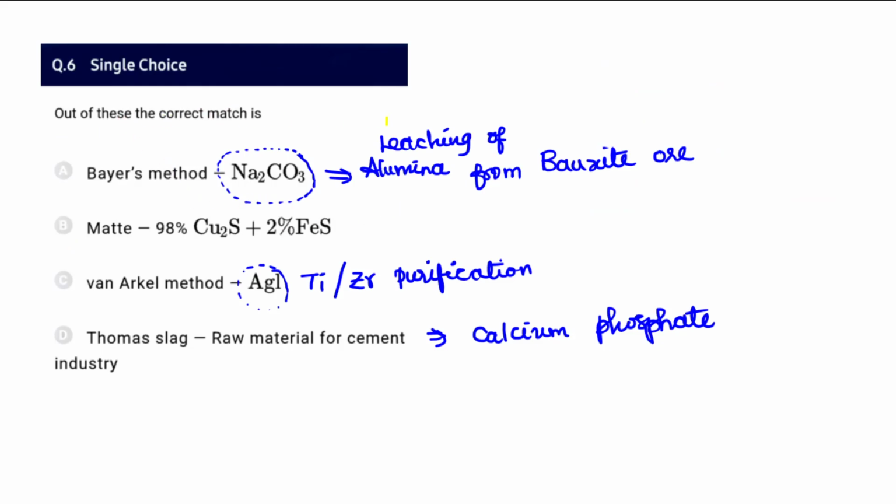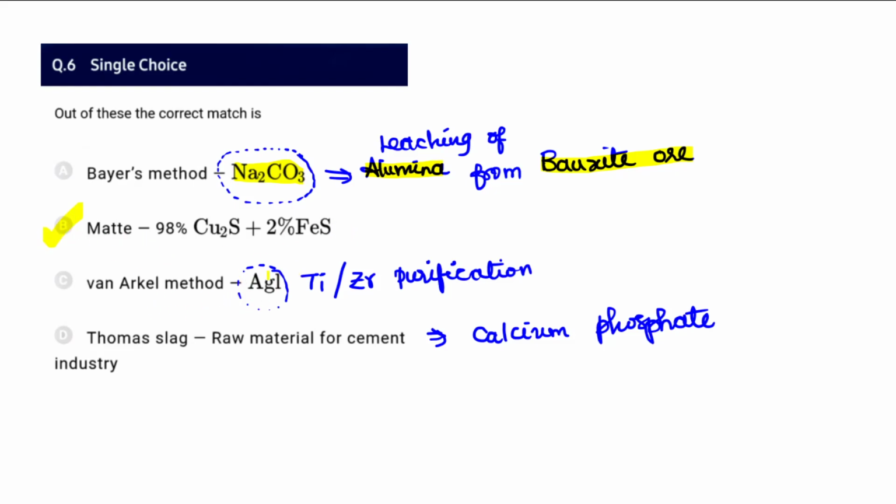Question number 6. Out of these, the correct match is asked for. So the Baeyer method is not applicable to sodium carbonate. In fact, sodium carbonate or sodium bicarbonate is related to the Solvay process, not the Baeyer process. Actually, the Baeyer process is leaching of alumina from the bauxite ore, Al2O3. And copper matte, which is Cu2S and FeS, that's a correct match. So I feel the sixth one answer is B.